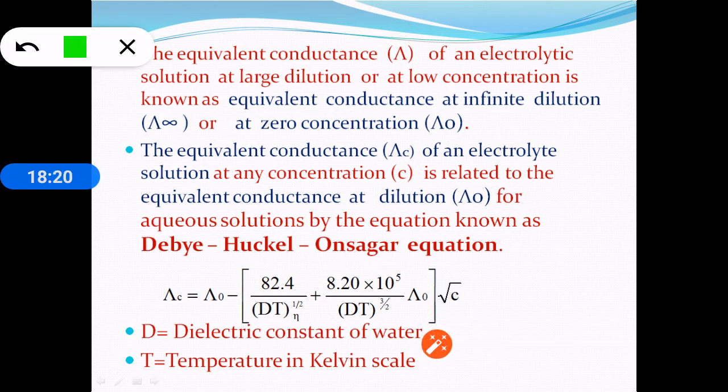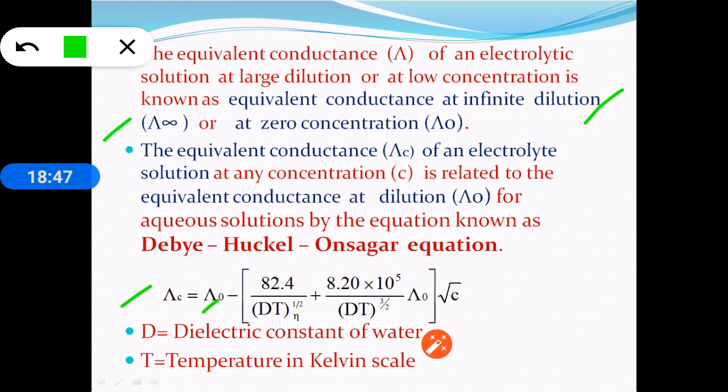Onsager, based on the Debye-Huckel theory, has proposed a mathematical equation which gives the relationship between lambda c, that means equivalent conductance at any dilution, and lambda naught. Lambda naught indicates the equivalent conductance at large dilution or infinite dilution, or at an approximately zero concentration, is known as equivalent conductance at infinite dilution, and it is represented as lambda infinity.